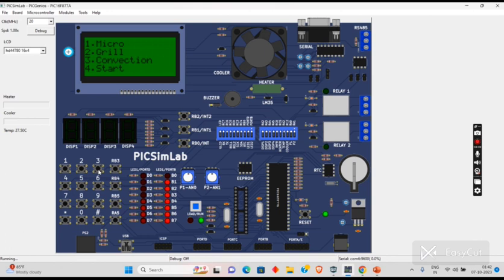Now let's see convection mode also, where the process will get very fast. So we should set the temperature. And right now I'm setting the temperature for 25, where it preheats at 25, for 18 seconds.